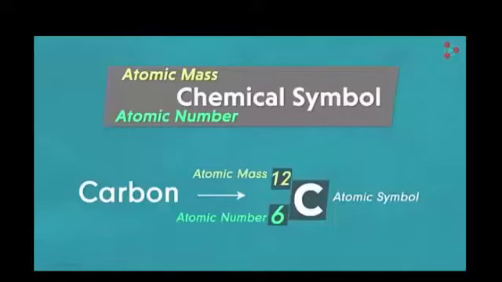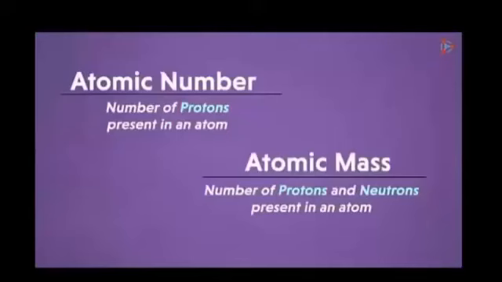Clear? Students, clear about it? That any atom will contain 2 numbers at the top and bottom left. At the top left, it will be atomic mass, and at the bottom left, it will be the atomic number. Now, let's summarize the atomic number and atomic mass. Pause the video and give me an answer. What is atomic number and what is atomic mass?